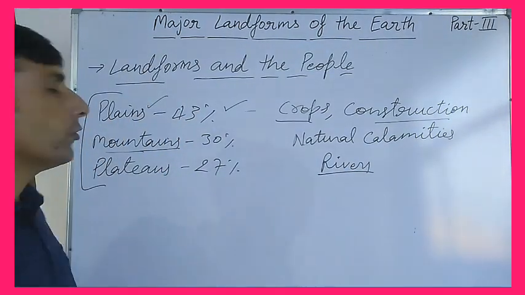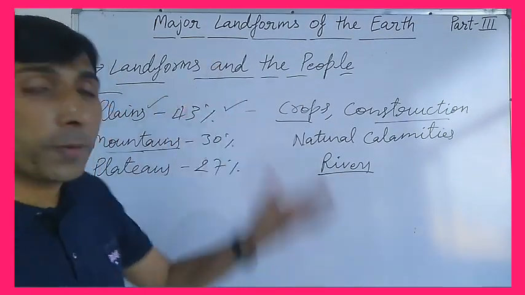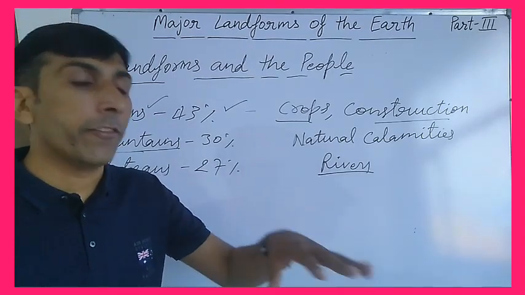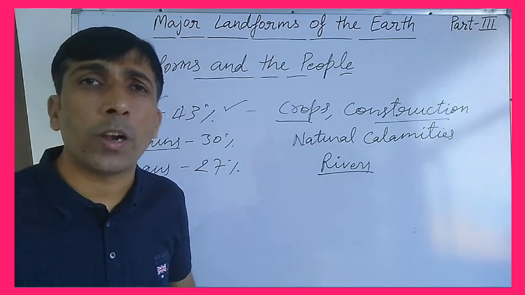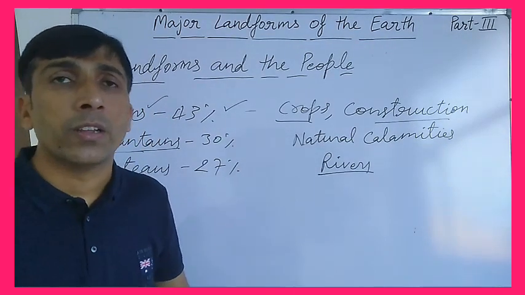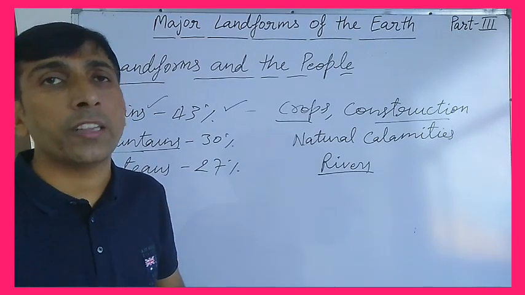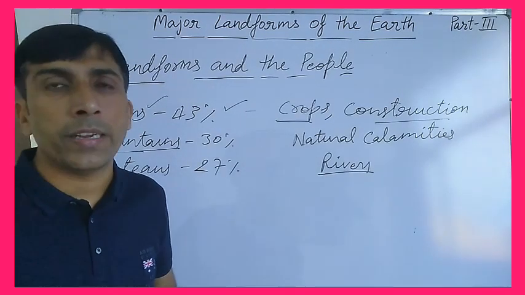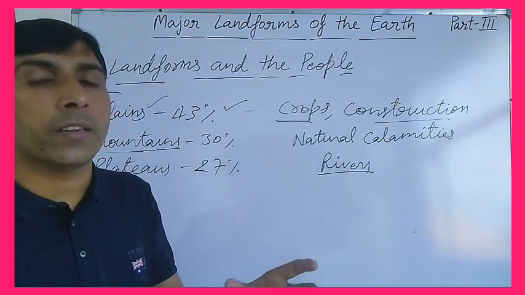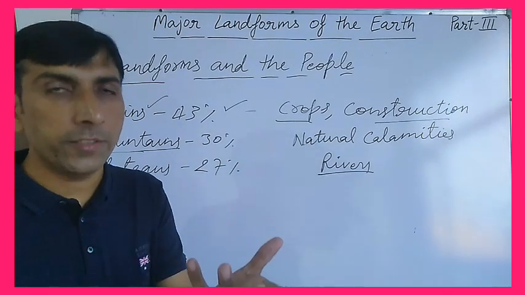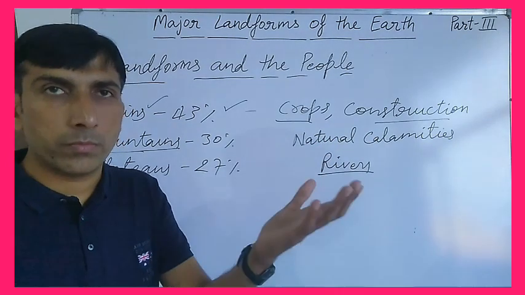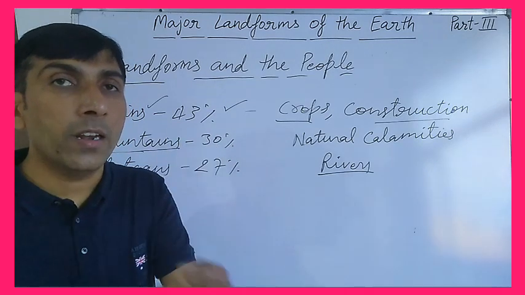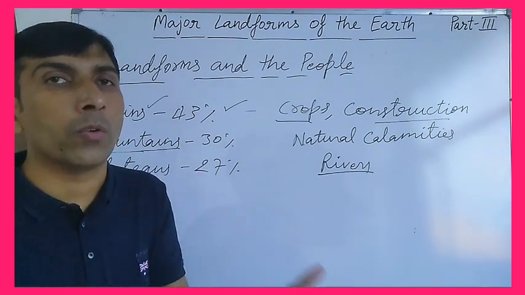If we talk about mountains, what are the uses of mountains? Human beings live in the mountainous region, like in Himachal Pradesh, Jammu and Kashmir, Sikkim, Arunachal Pradesh. And if we talk about other mountainous regions of the world, the Ural mountain region, the Alps mountain region, clear. So different kinds of mountainous regions are there and the people live there. They use the mountains because mountains provide us tourist centers, hill stations and rivers, that is the main source of water, and medicinal plants. Mountains also provide medicinal plants and other kinds of flora and fauna.